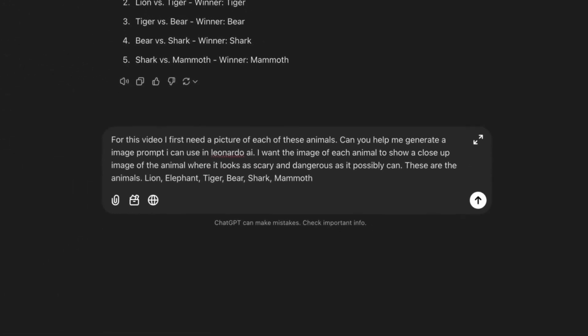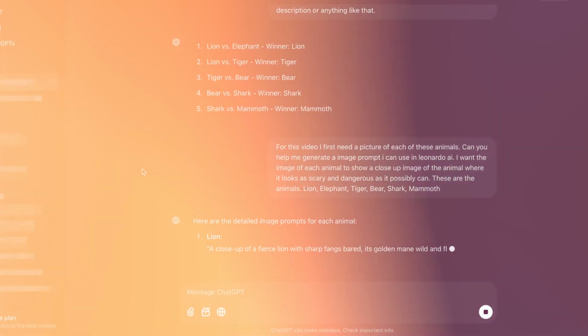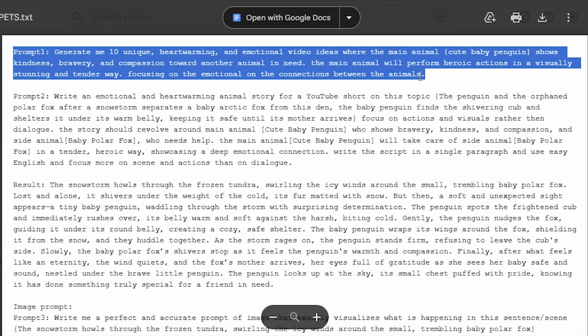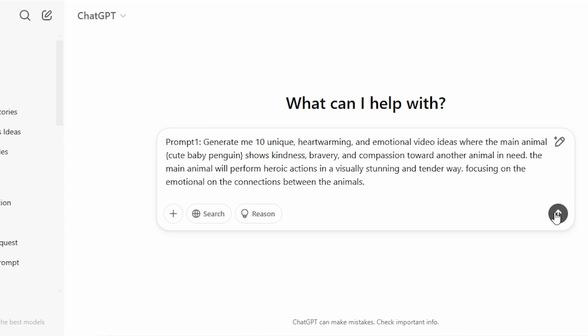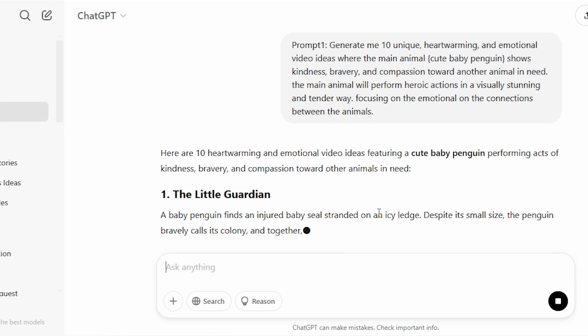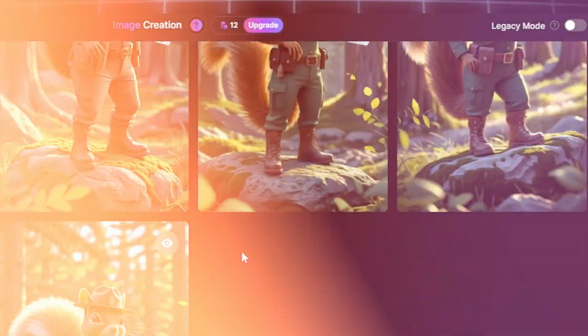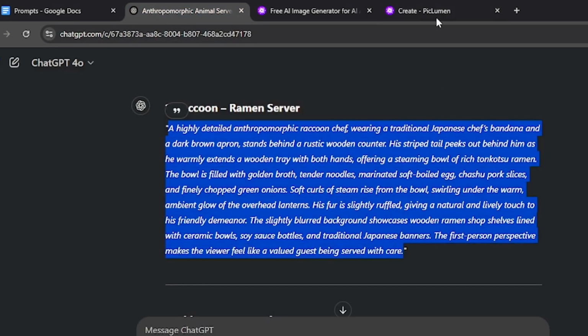So heading back to GPT for our image prompts, but we won't be using the same old method. I have something new for you. First, just copy the first scene or sentence of the script, paste it again in the message box, and ask GPT to write you the perfect and fully accurate prompt visualizing this particular scene. This way, you won't face the issue of lacking a clip for a particular scene. Now we'll just copy our image prompt, and we'll test out P-lumen.